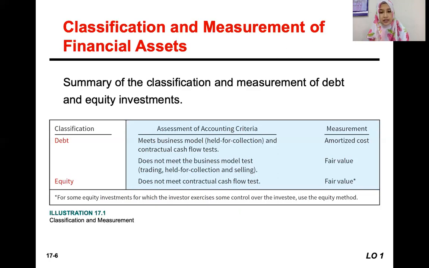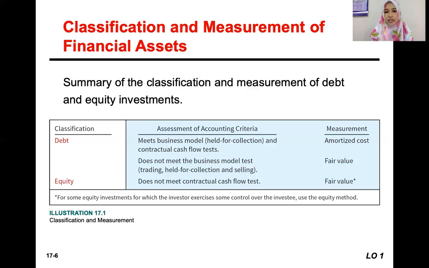So in that category, if the debt investment does not meet such business model test, the measurement will be based on fair value. If you notice, the fair value measurement is used whenever the financial asset is supposed to be for the purpose of trading and selling, because it reflects the value better. Because you intend to sell it in the near future, you intend to trade it in the near future. You don't want to keep it until the maturity.